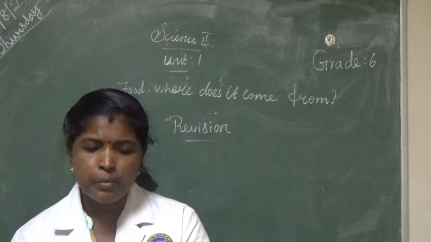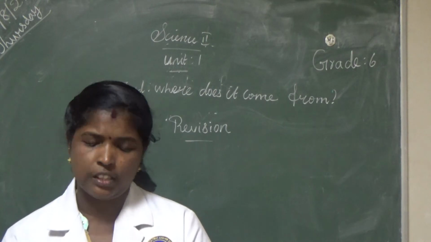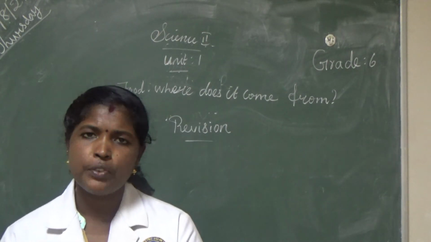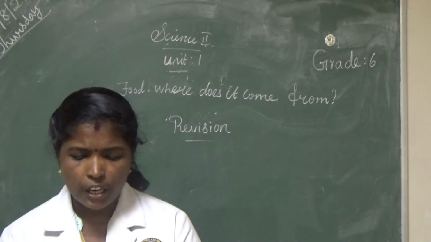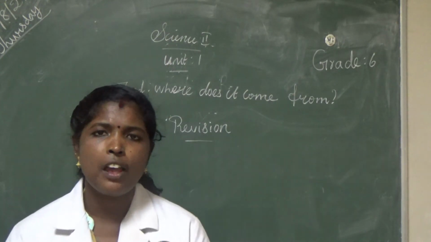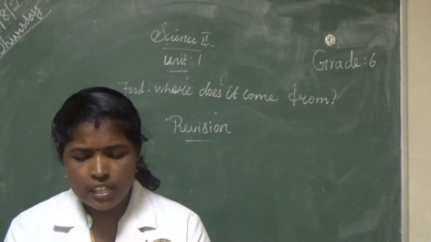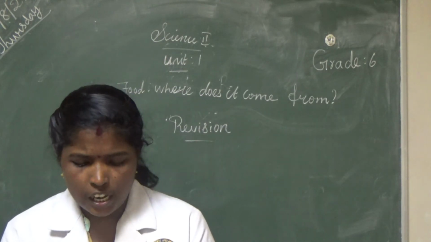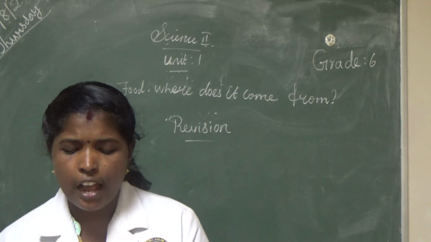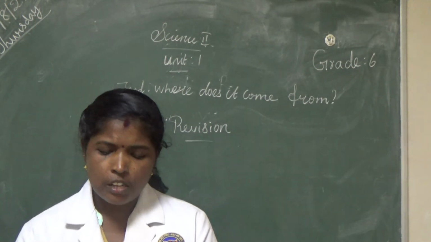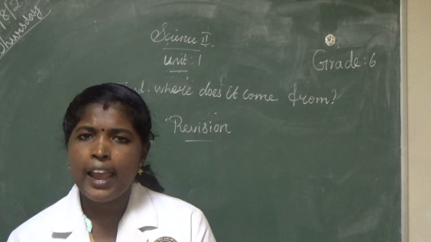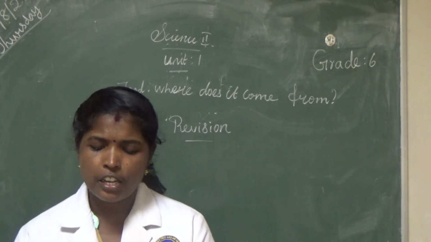Then, seventh one. Which of these animals have sharp-edged front teeth? What is the answer? Squirrel. Then, which of these animals swallow their prey whole? What is the answer? Snake. Then, which of these organisms decompose dead plants and animals? Fungi and bacteria. They are under the category of decomposers.